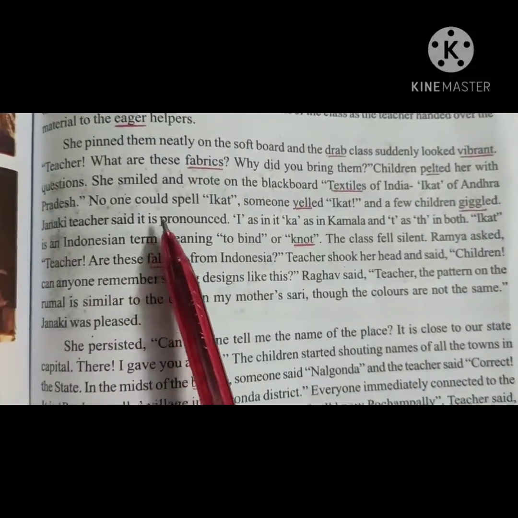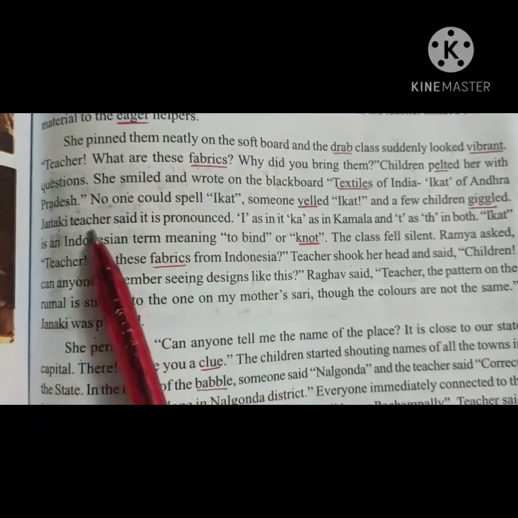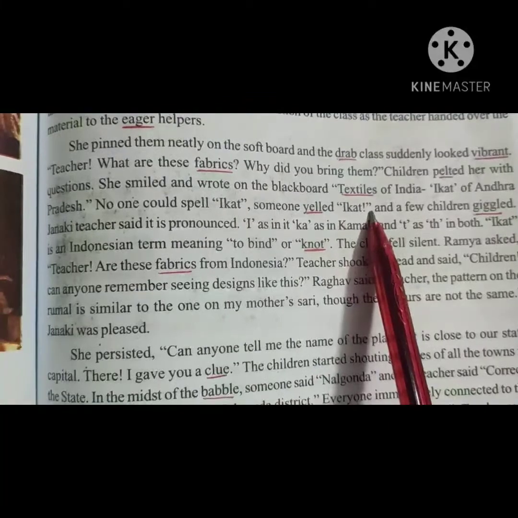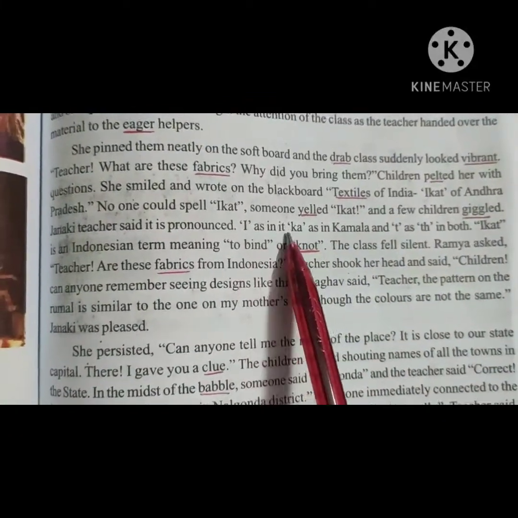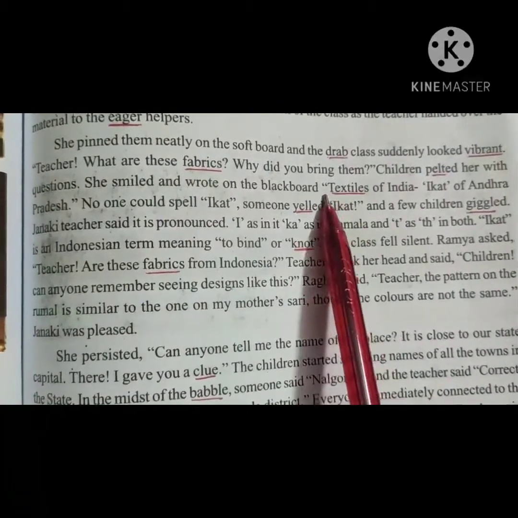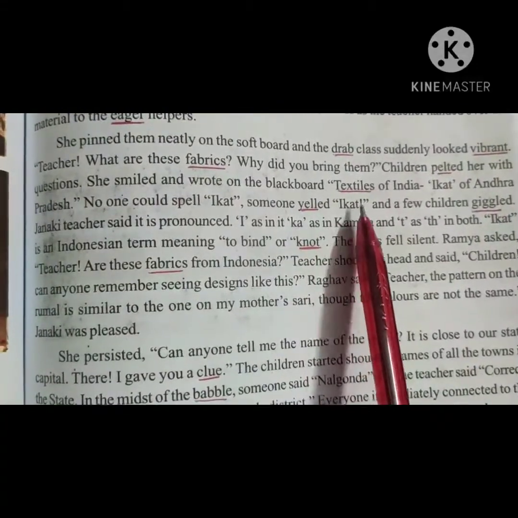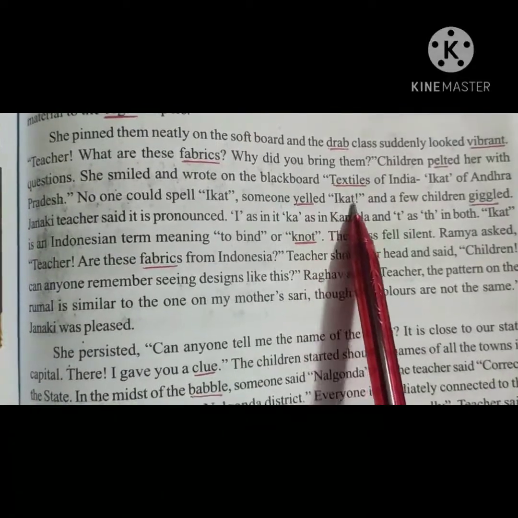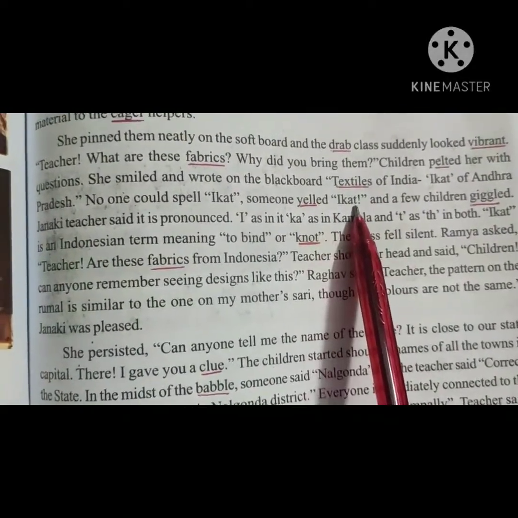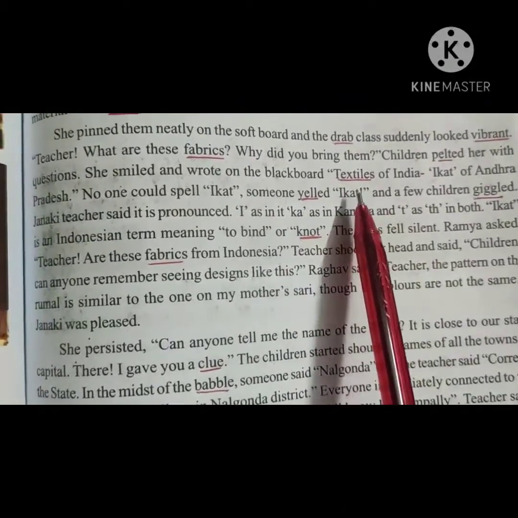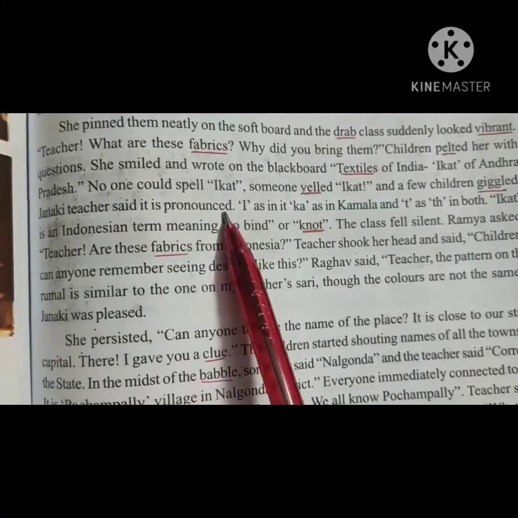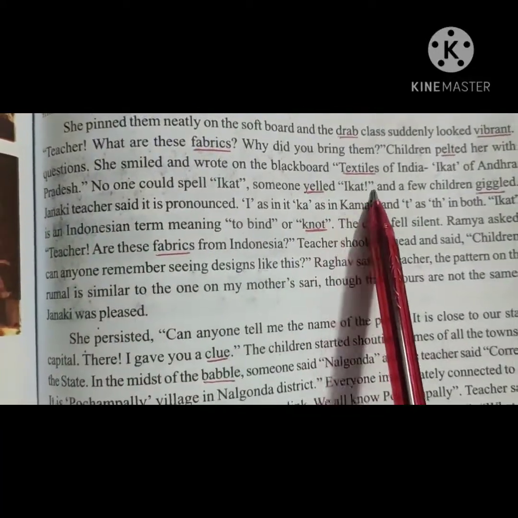Janaki teacher said it is pronounced. So now Janaki teacher explained to them how to pronounce the word I-K-A-T. I as in it. So children, listen carefully how you have to pronounce the spelling. I hope by seeing the spelling, you will pronounce it as I-cut, E-cut. But the correct pronunciation of Ikat is, let us see here. The teacher explained how to pronounce the word I-K-A-T.